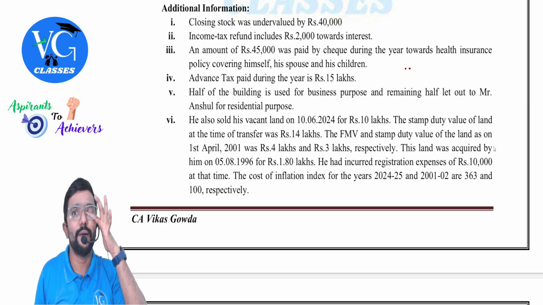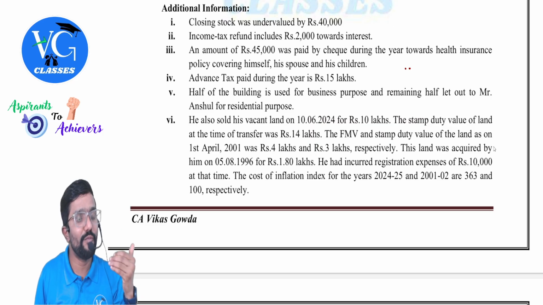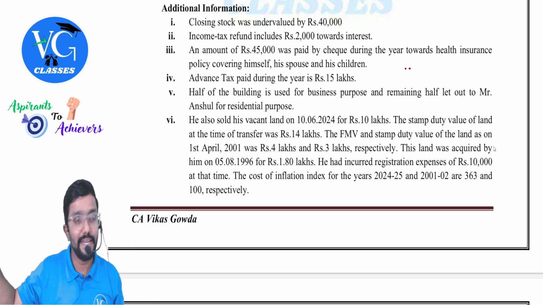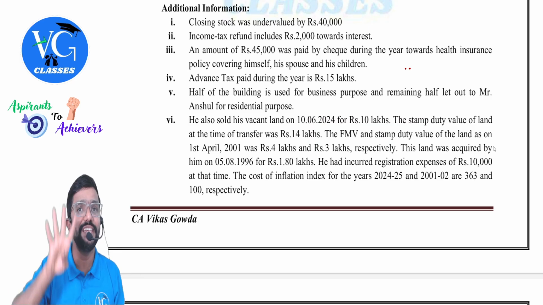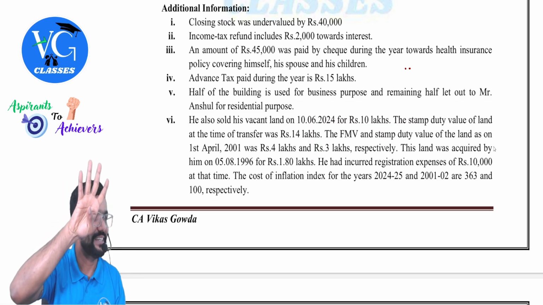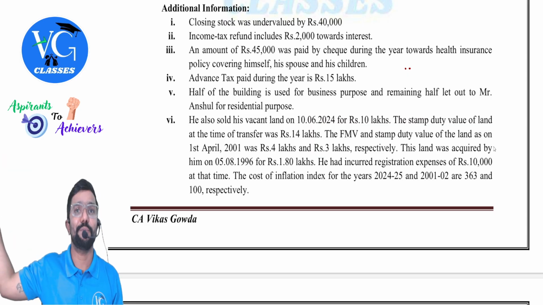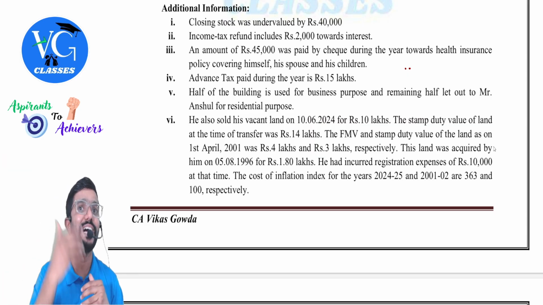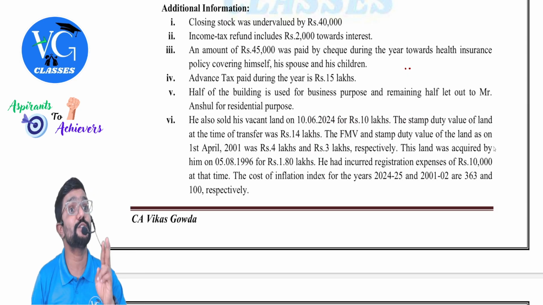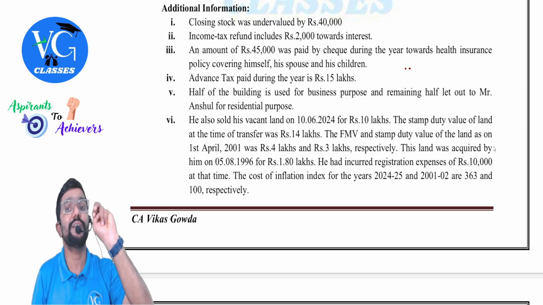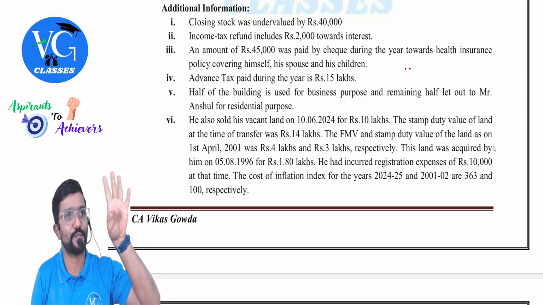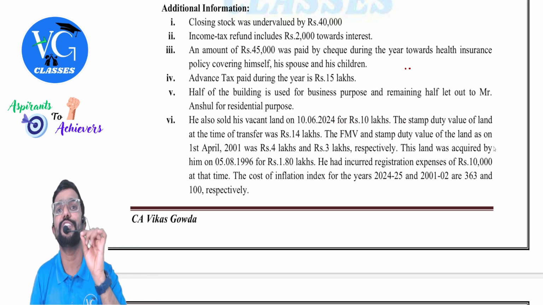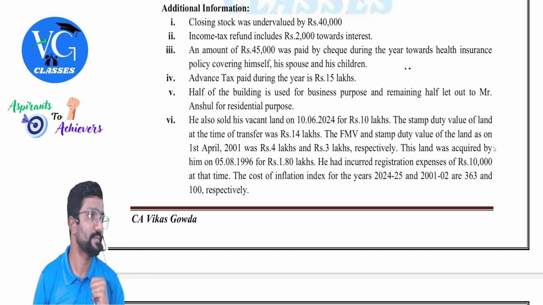Now listen, from the buyer point of view also, 56(2)(x) is applicable. He purchased the land for 10 lakh whose value is 14 lakh. What is the inadequate consideration for him? 4 lakh. 4 lakh is taxable for him. Okay, for this question they have not asked, but I'm just telling you. If at all they ask in the exam, from the buyer point of view also, it is taxable for him. Where? Inadequate consideration of 4 lakh under the head other sources, as per section 56(2)(x).